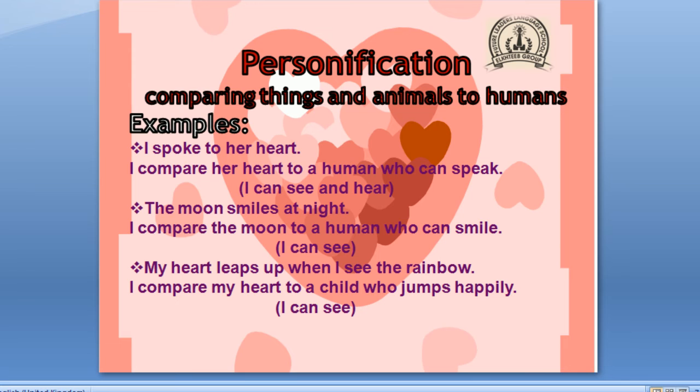In personification, we compare things and animals to humans. For example, I spoke to her heart. I compare her heart to a human who can speak. In this line, you can see and hear. The moon smiles at night. I compare the moon to a human who can smile. In this line, you can see. My heart leaps up when I see a rainbow. I compare my heart to a child who jumps happily. You can see.